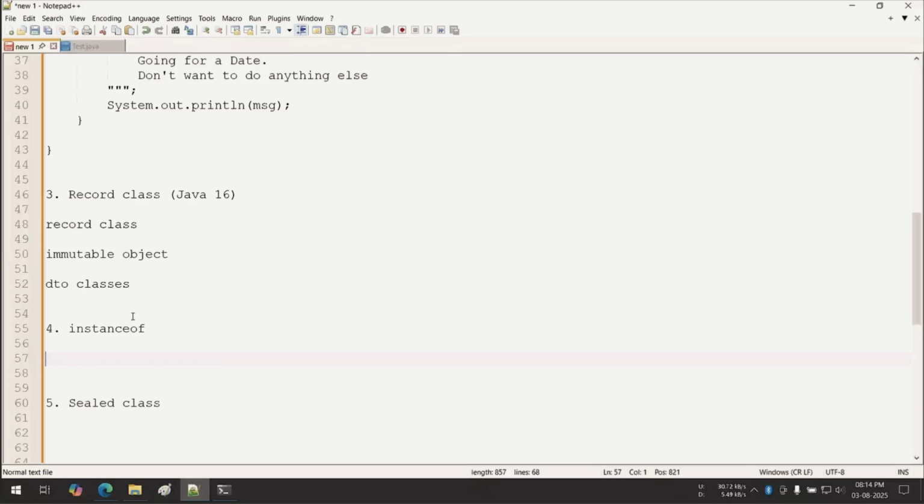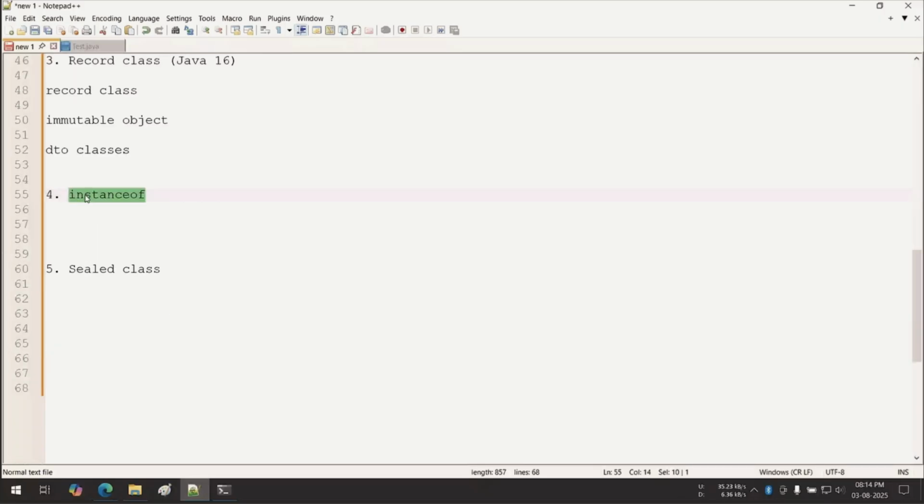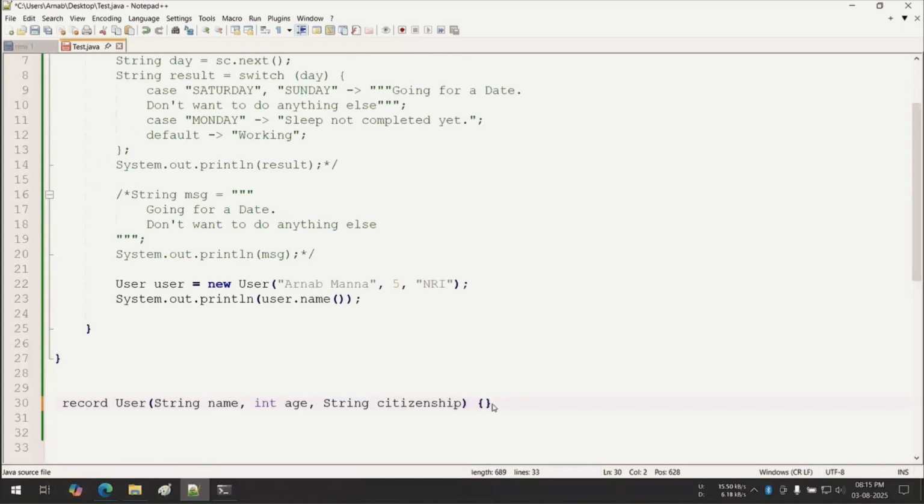Okay, no problem. Now, the instanceof operator. The instanceof operator has been there from the beginning day of Java. Now there are some changes or enhancements again in Java 16. That is what I am going to teach you here. At this moment, I am going to comment out this record declaration and this portion also.